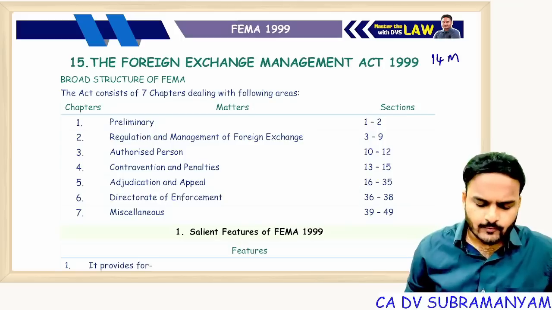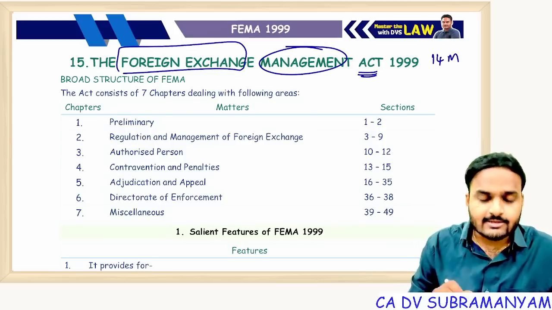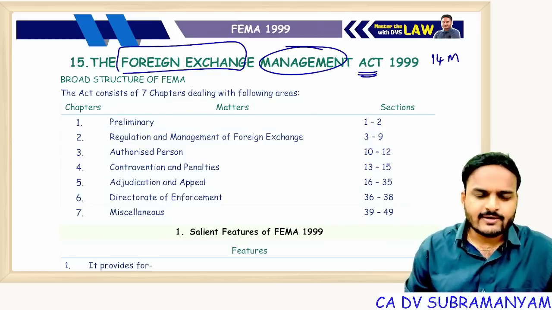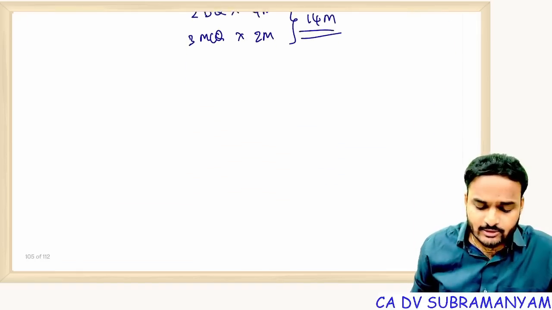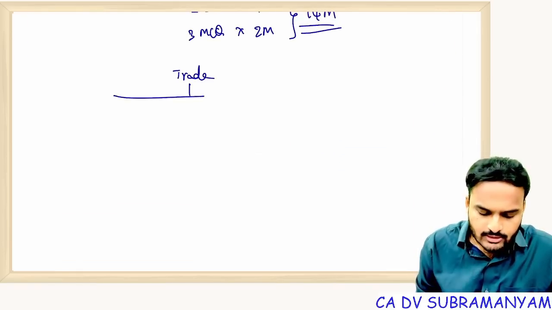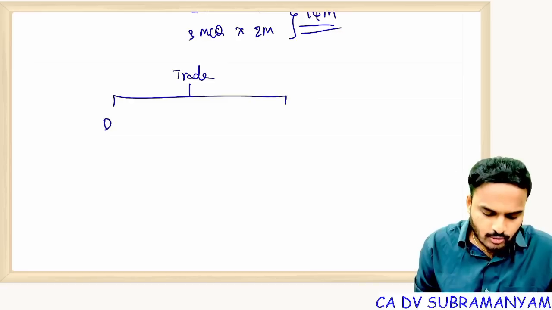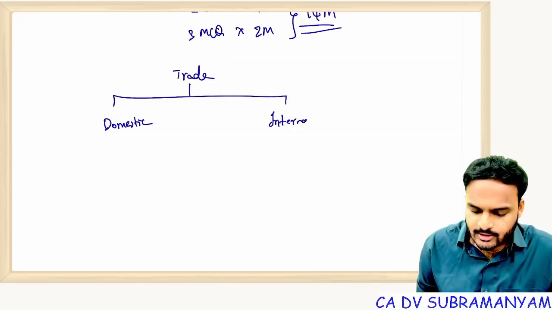Now let's continue. This is an act to manage the foreign exchange reserves of our country. First of all, why do we need foreign exchange, sir? To answer this, first you need to know about the types of trade. As you all know, there are 2 types of trades: one is domestic trade and the second one is international trade.